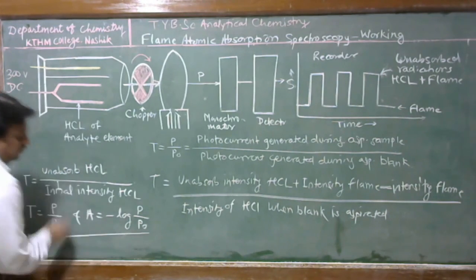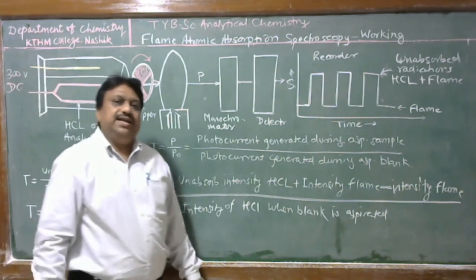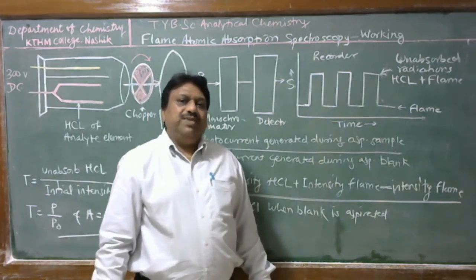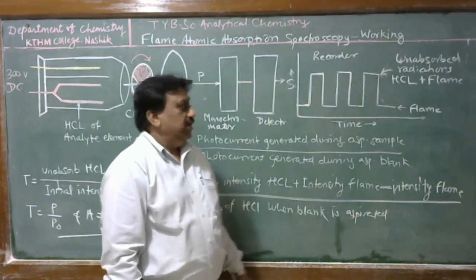In this way, the absorbance measurement is carried out in flame atomic absorption spectrophotometry.